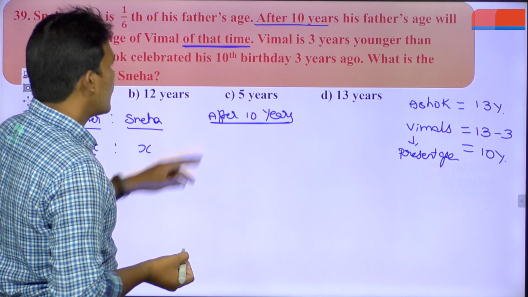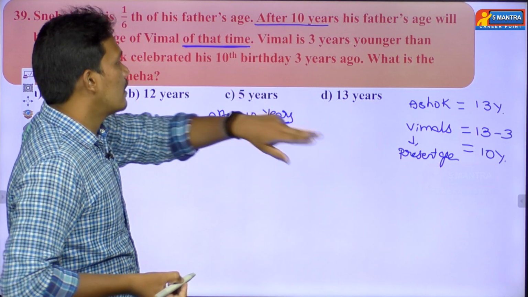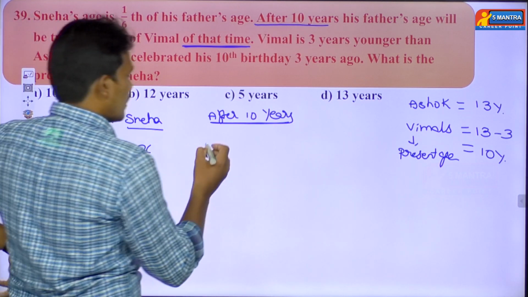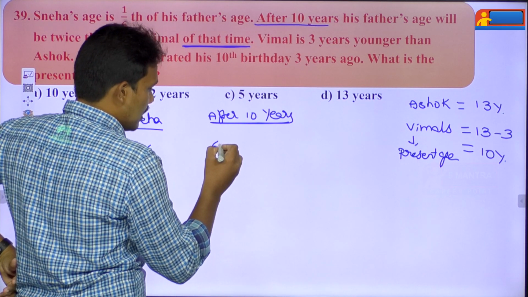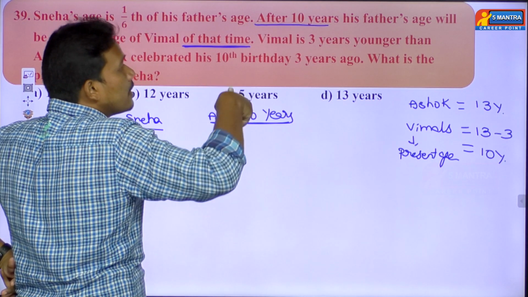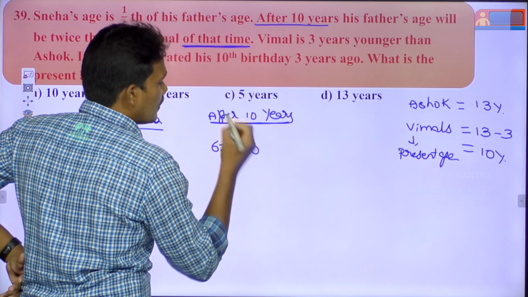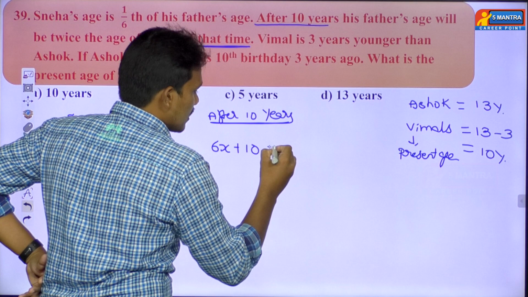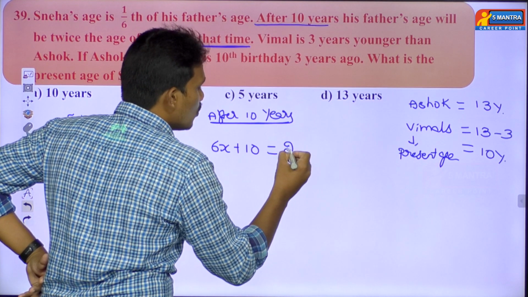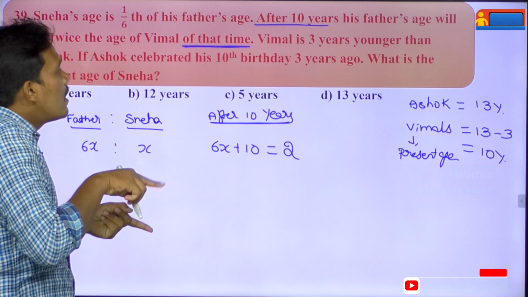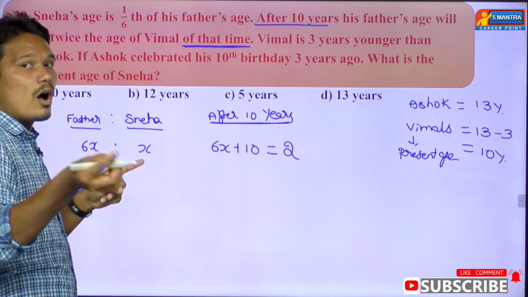You see here, after 10 years his father's age will be, right now father's age is 6x, but in the question they're talking about 10 years later, means the father's age is 6x plus 10. Father's age is 6x plus 10. So that will be equal to twice the age of Vimal of that time.